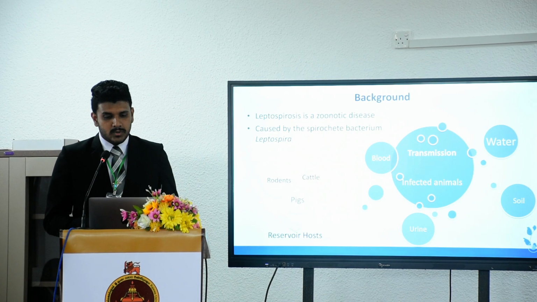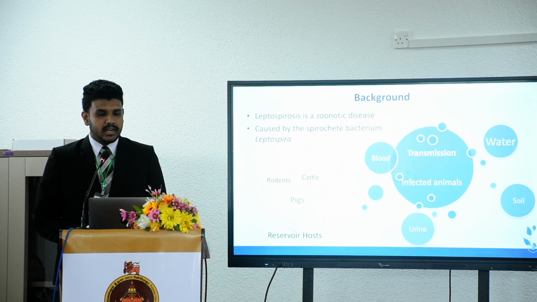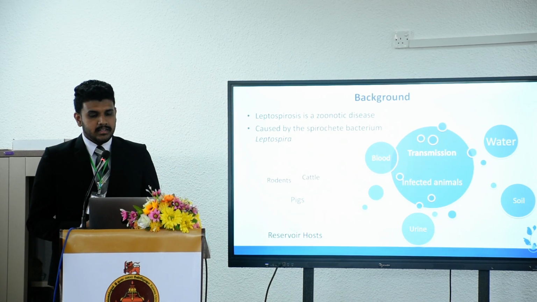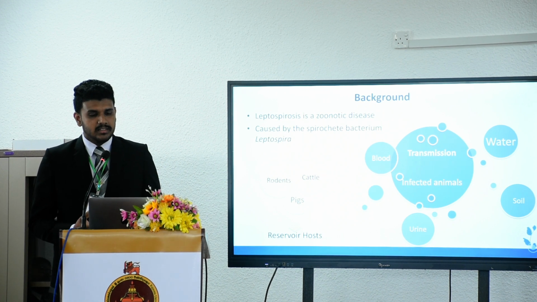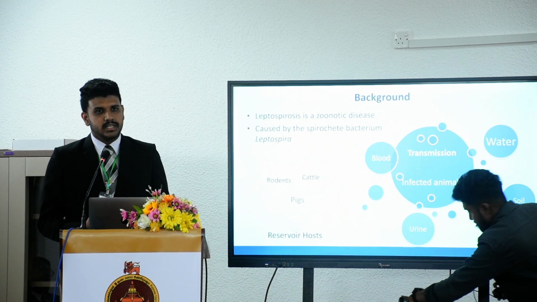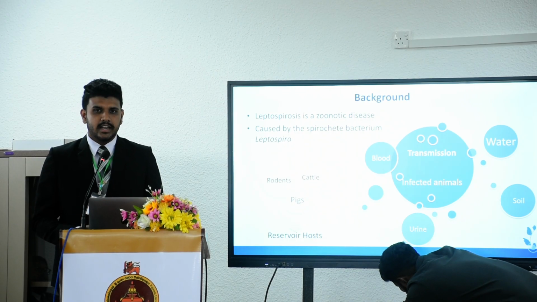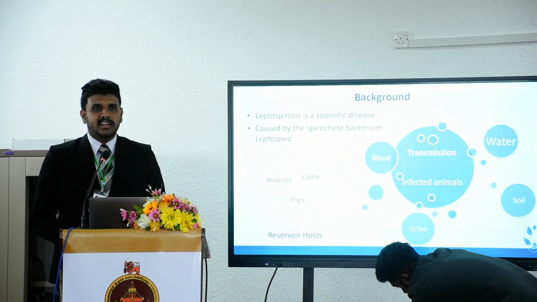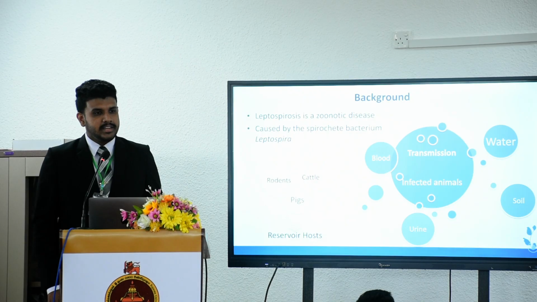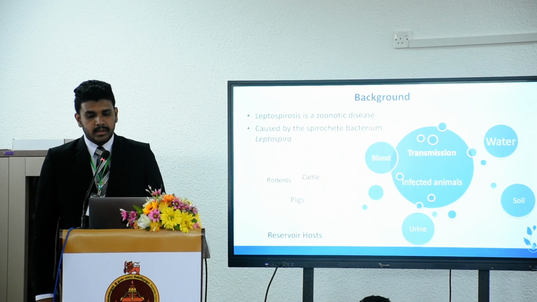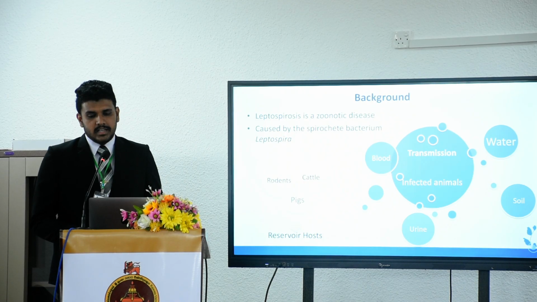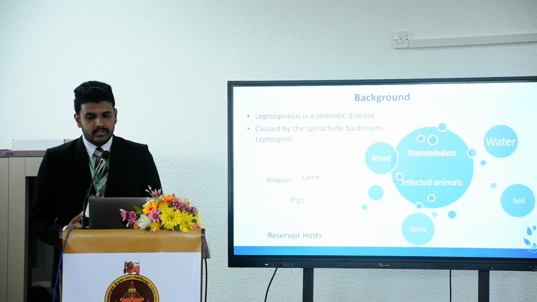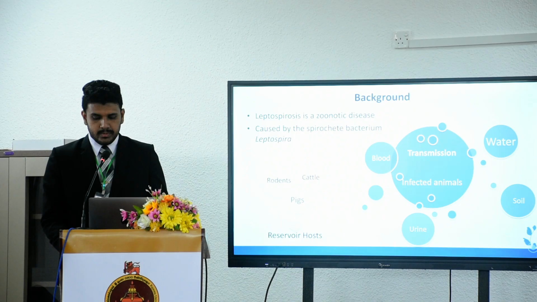Leptospirosis is a zoonotic disease caused by the spirochete bacterium called Leptospira, and the main reservoirs include pigs, rodents, cattle, mice, etc. Transmission can be direct or indirect. We can consider direct contact with infected animals' blood or urine as direct transmission, and environmental factors such as water and soil contaminated with infected animal urine as indirect transmission.